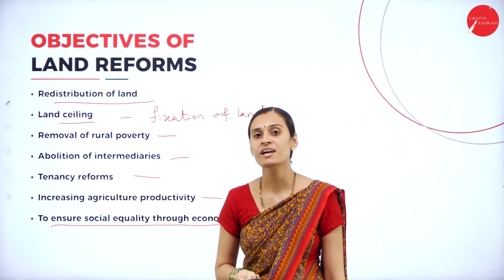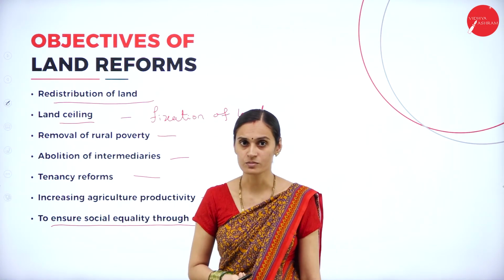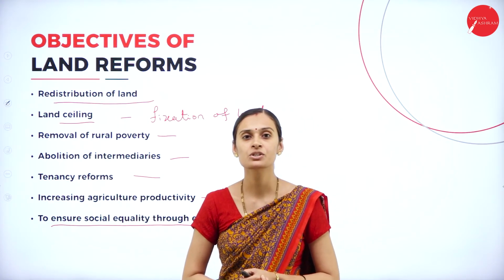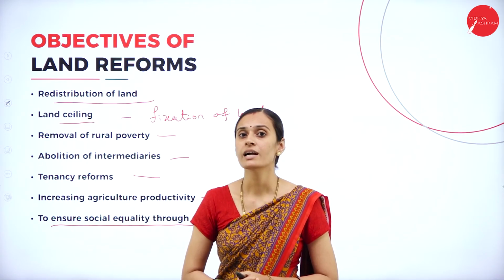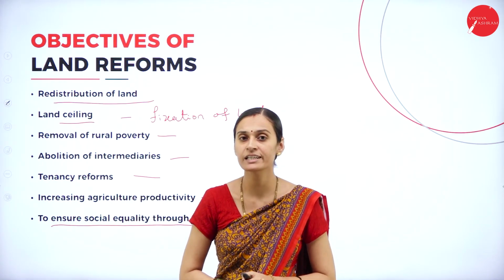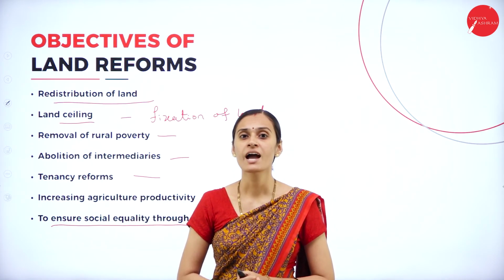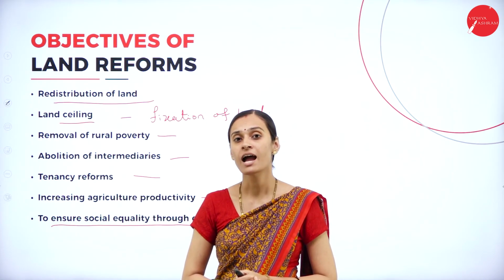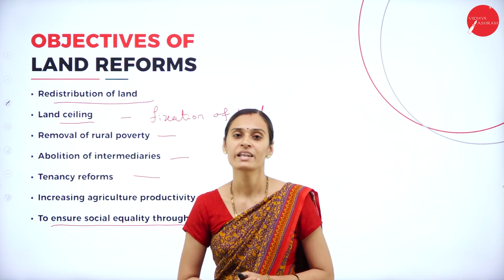That's why the government has taken this process, called land reforms. My dear students, in this session we have discussed the second chapter, issues in agriculture in India: the major problems of the agriculture sector, the different supportive areas to the agriculture sector, and also land reforms and the objectives of land reforms.